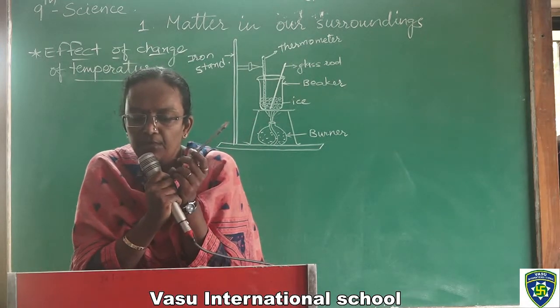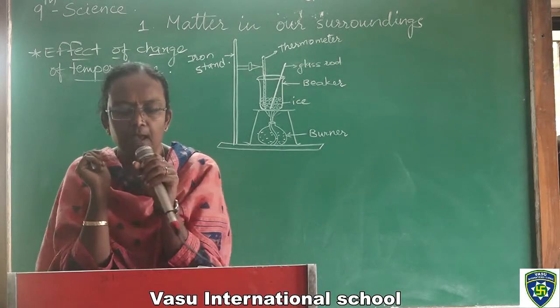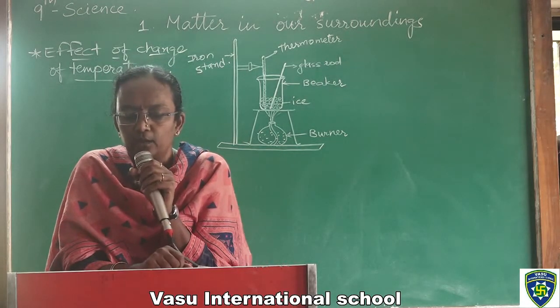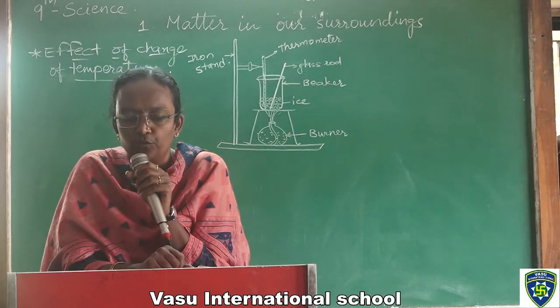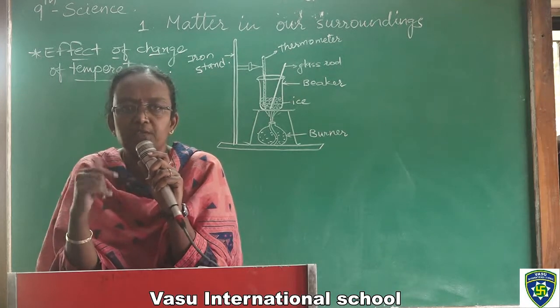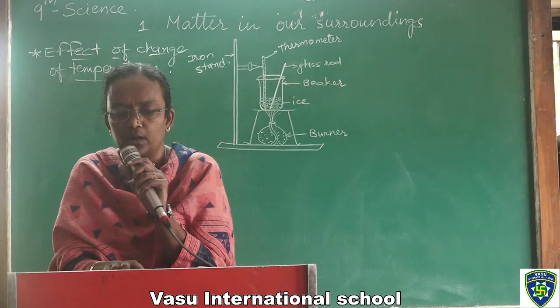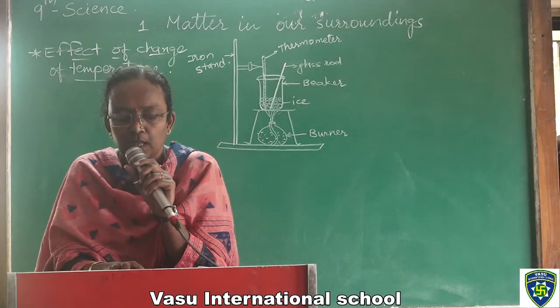Note the temperature when all the ice has converted into water. Little by little, second by second, ice is converted into water. One time will come when the complete ice has converted into water. You need to record that temperature on the thermometer.